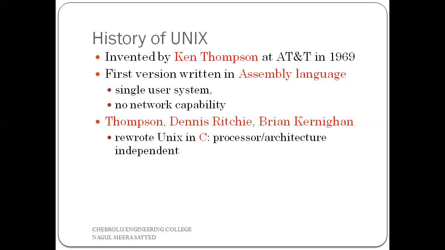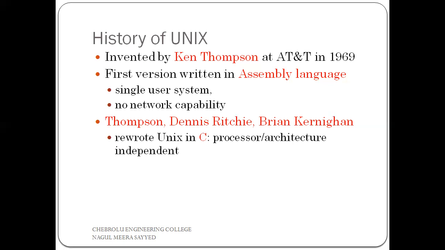After some years, Thompson, Dennis Ritchie, and Brian Kernighan rewrote the previous Unix in C language. This is the brief history of Unix. Don't confuse here: the first version is assembly level language, the later version is C language.